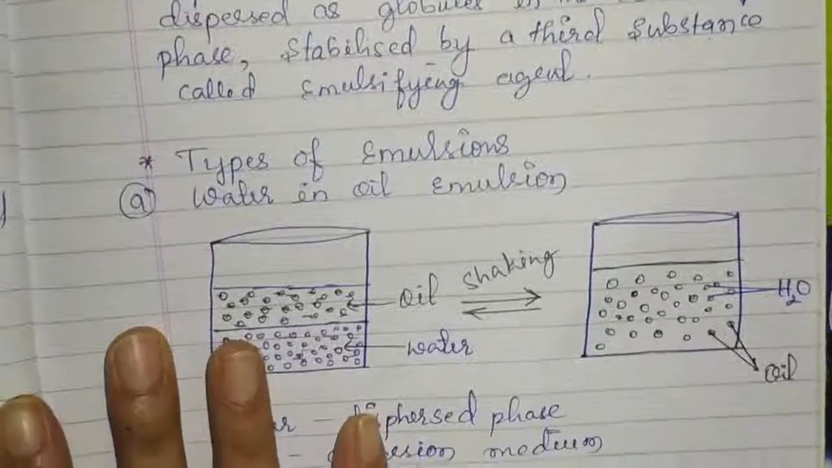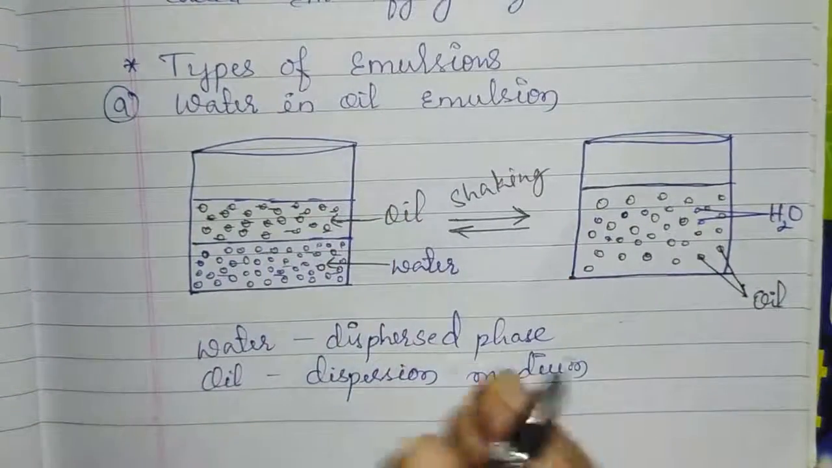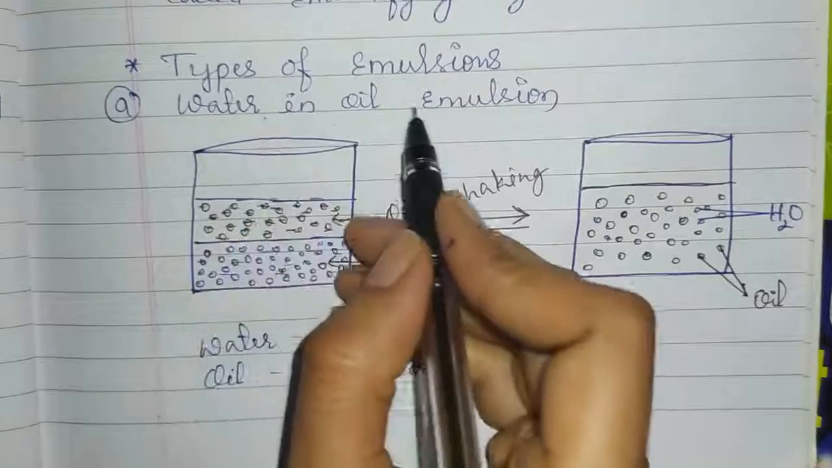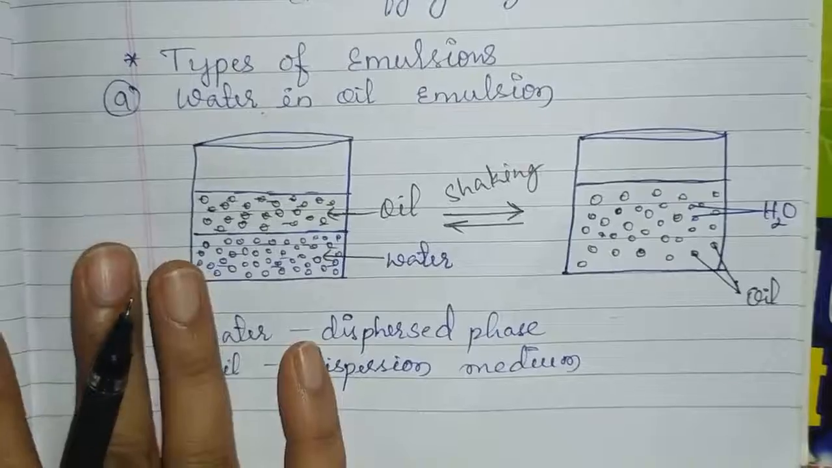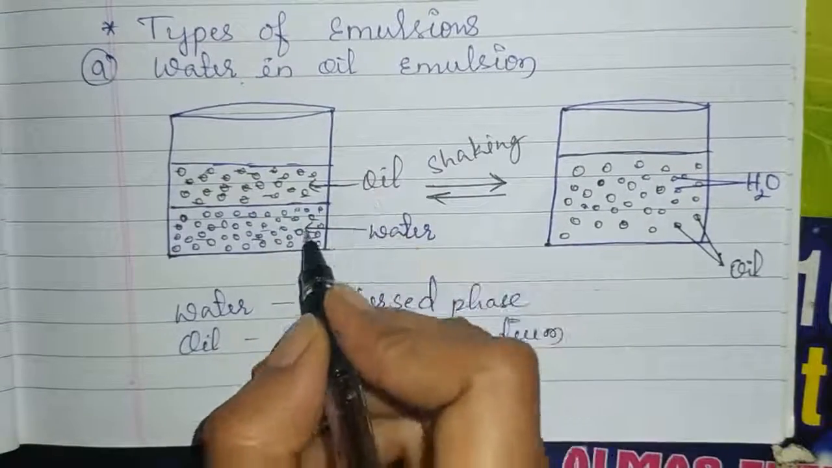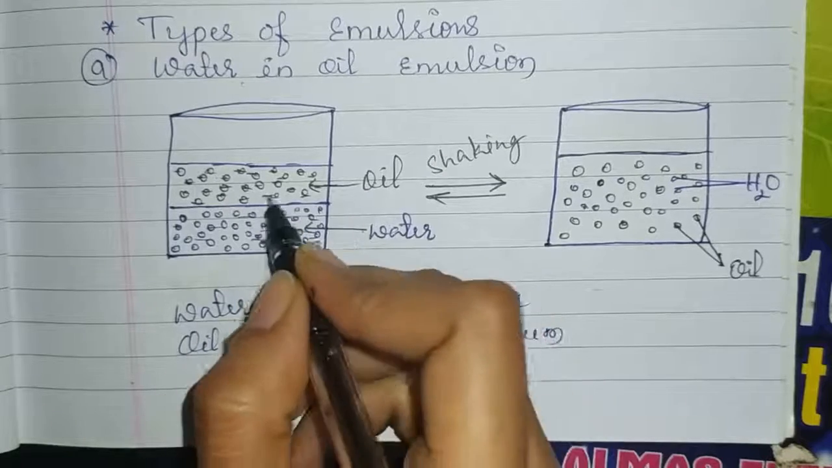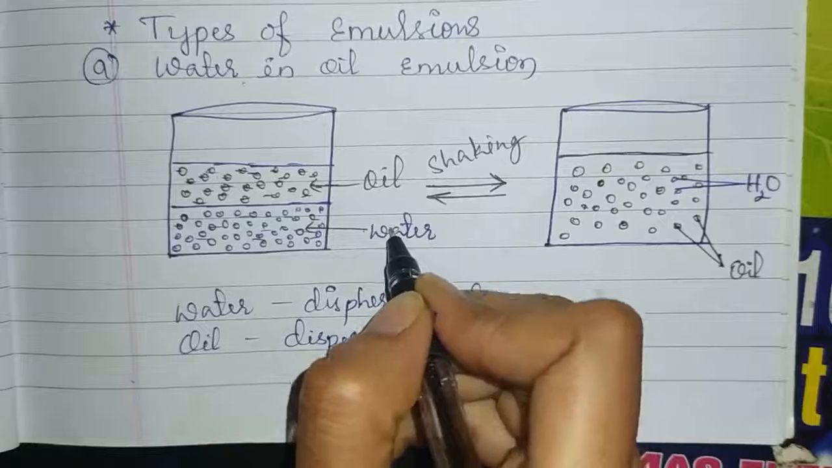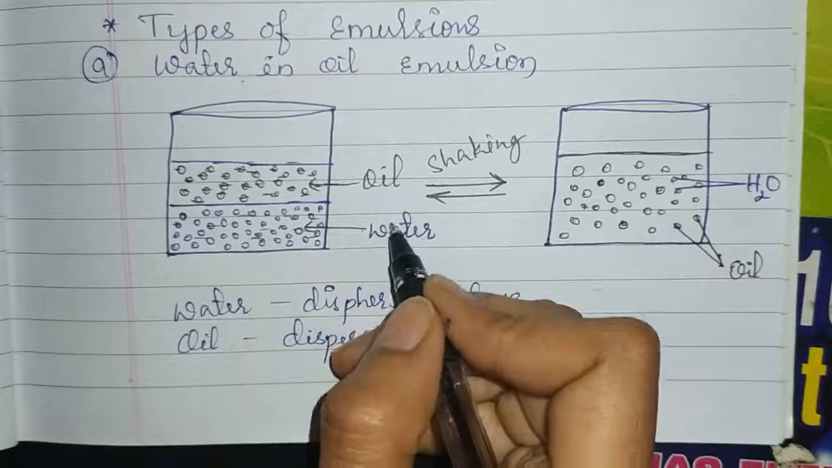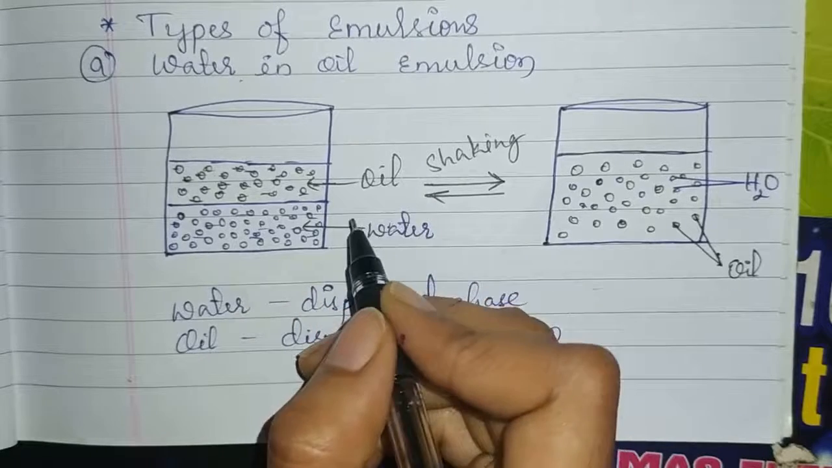There are two types of emulsion. One is water in oil emulsion and another one is oil in water emulsion. First we will see water in oil emulsion. This is a beaker. In this beaker I have taken water and oil. When we add water and oil in a beaker, these are immiscible liquids, because on adding these two liquids in the same beaker, they do not mix.